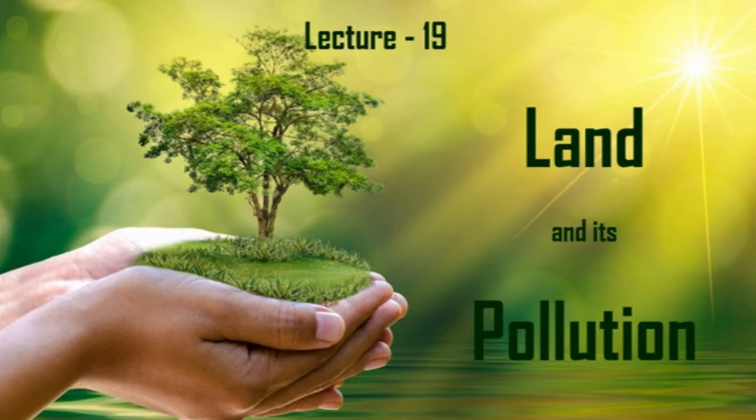Now, basically, pollution is of 4 types as far our knowledge goes. That is air pollution, water pollution, land pollution, and noise pollution. Air pollution, water pollution, we have already completed, and today we are starting the third lecture, which is called land pollution, and we are starting with this beautiful picture that is clearly shown that this picture is of environment where we humans are holding trees and plants, and we are holding nature, right? So we have to be very careful, and we have to do a lot of tasks to save the environment.